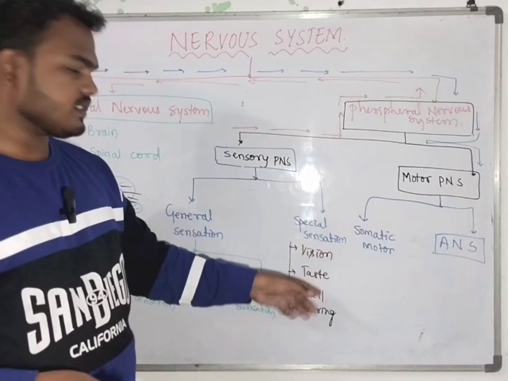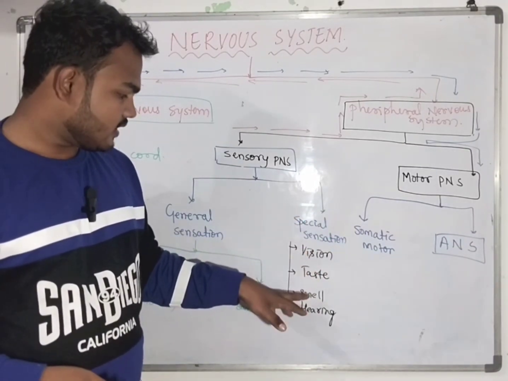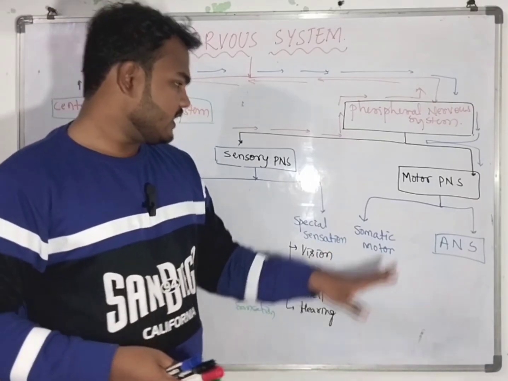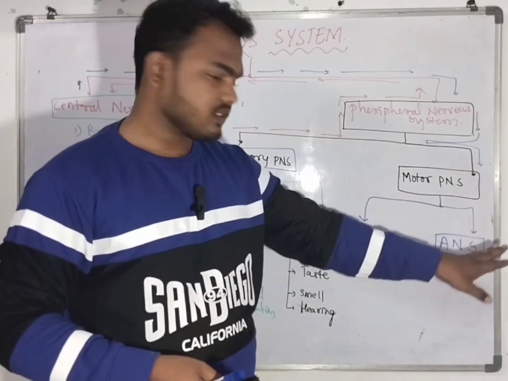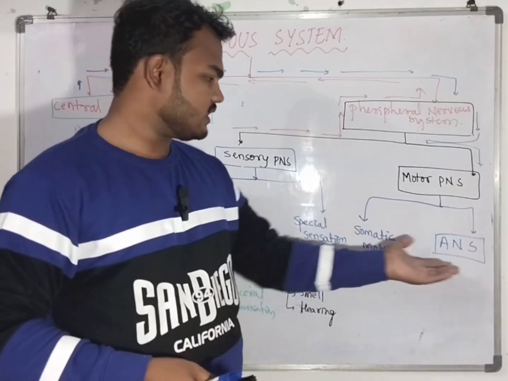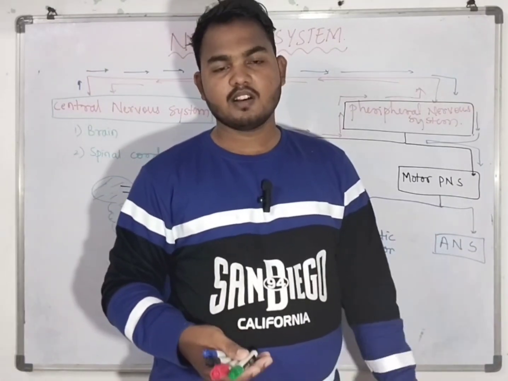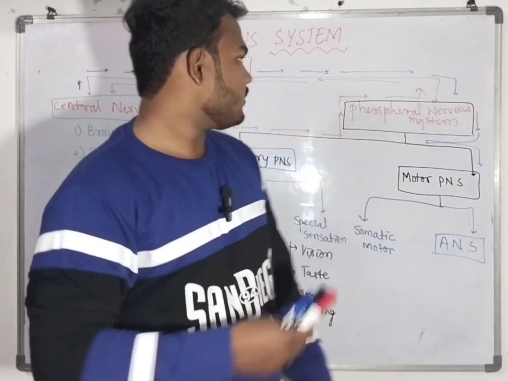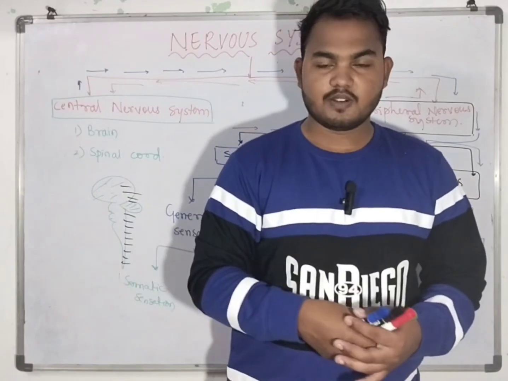Special senses are vision, hearing, taste and smell. The motor peripheral nervous system is divided into somatic motor and the autonomic nervous system. Okay, this is all about the classification of the nervous system.